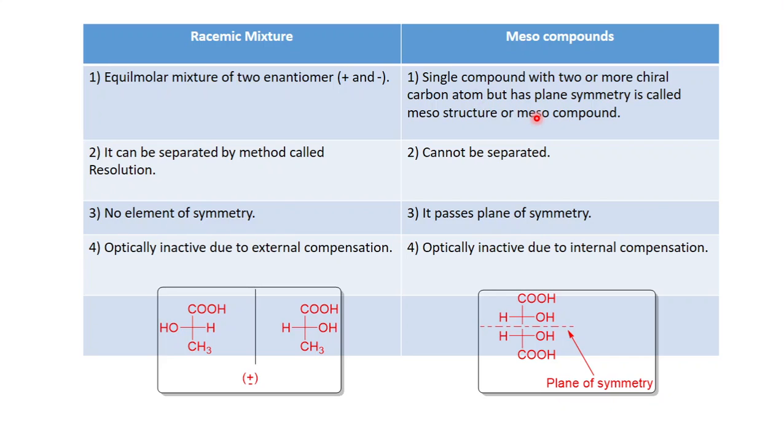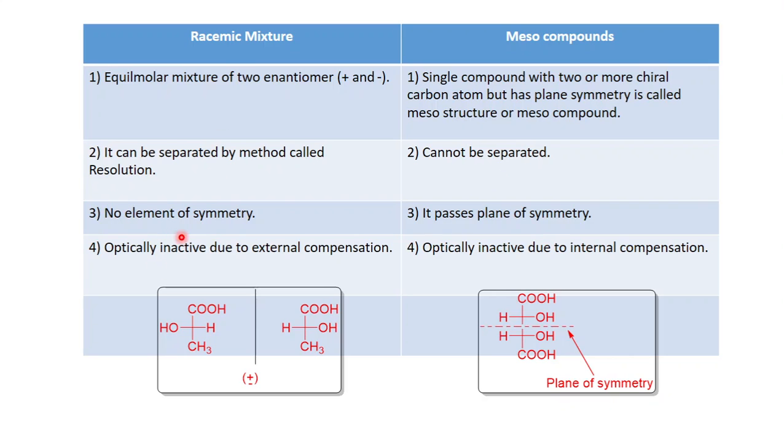This racemic mixture can be separated by a method called resolution, and this meso compound can't be separated because it is a single compound. Then, the racemic mixture doesn't pass any element of symmetry, while the meso compound passes the plane of symmetry.